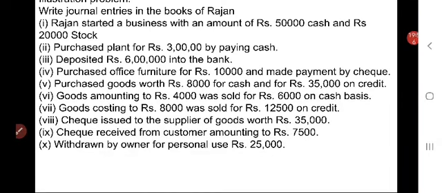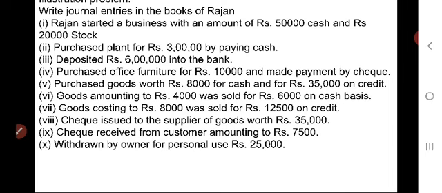In the books of Rajan, one by one we'll see how to write entries in the books of Rajan, or in the journal. First transaction: Rajan started a business with an amount of rupees 50,000 cash and rupees 20,000 stock. This is a transaction which has taken place in the books of Rajan. We have to write a journal entry for this transaction.